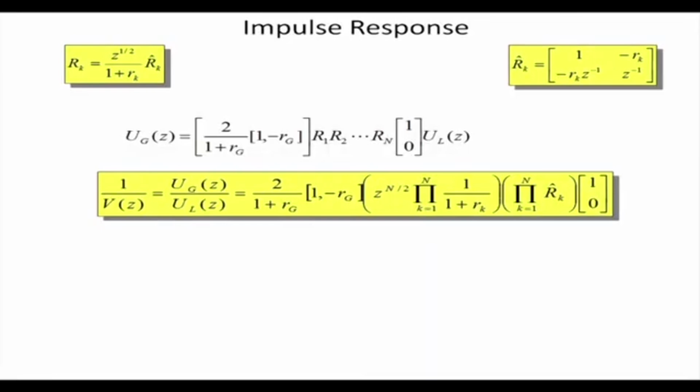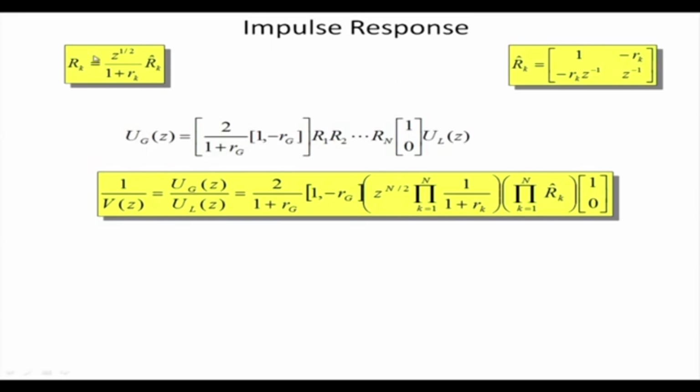Now if I put the values of r 1 and r 2, the equation becomes 2 by 1 plus r g [1 minus r g] z to the power n by 2. If you see, r k is z to the power half. So if it is n, it is z to the power n by 2, product over k equal to 1 to n of 1 by 1 plus r k.